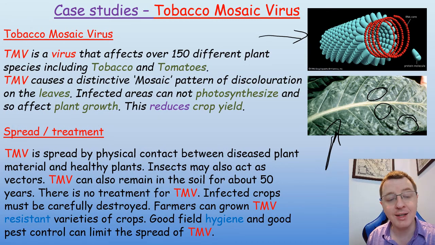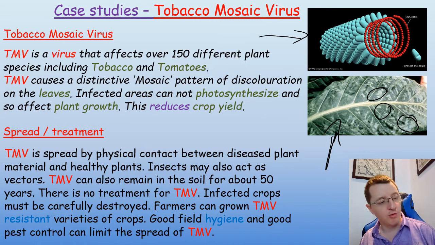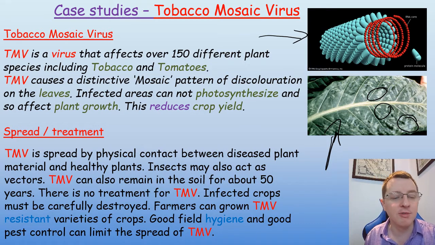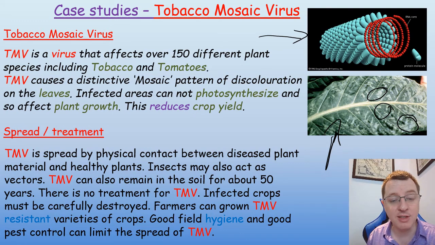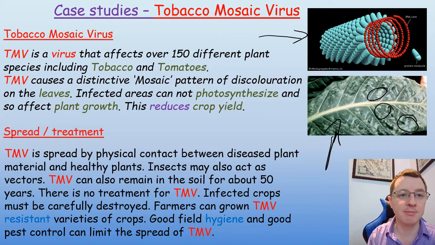Insects may also act as a vector. So again, we've got a sort of person-to-person kind of spread and an insect vector spread, which causes the virus to move and infect new plants. TMV can also remain in the soil for about 50 years. There is no treatment for TMV. Infected crops must be carefully destroyed so that they don't touch uninfected crops. And farmers can grow TMV resistant varieties of crops if possible. Good field hygiene and good pest control can limit the spread of TMV.